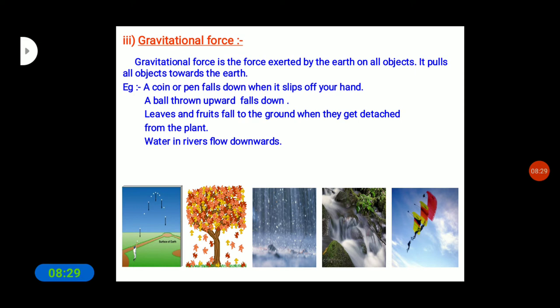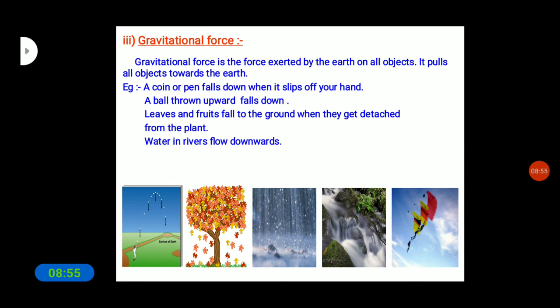See, gravitational means the earth has a force, and that force is called the gravitational force. Through that force it pulls objects towards itself. For example, a coin or a pen falls down when it slips off your hand.